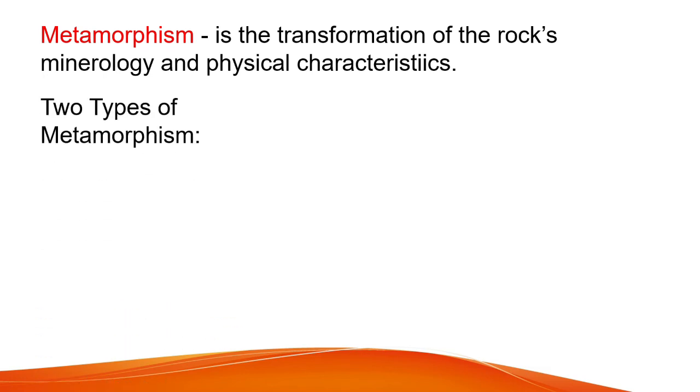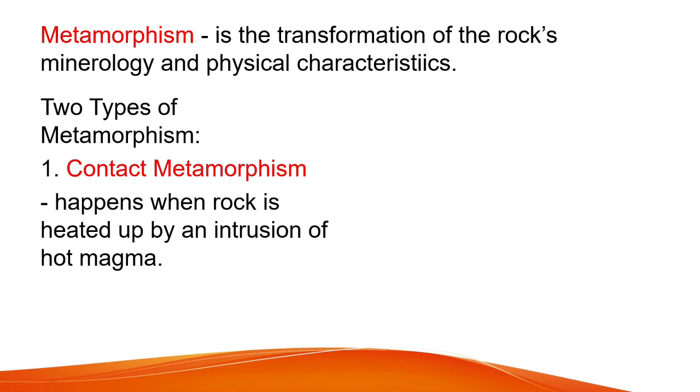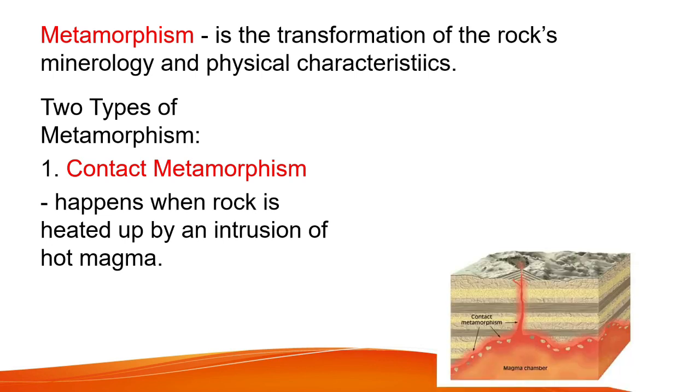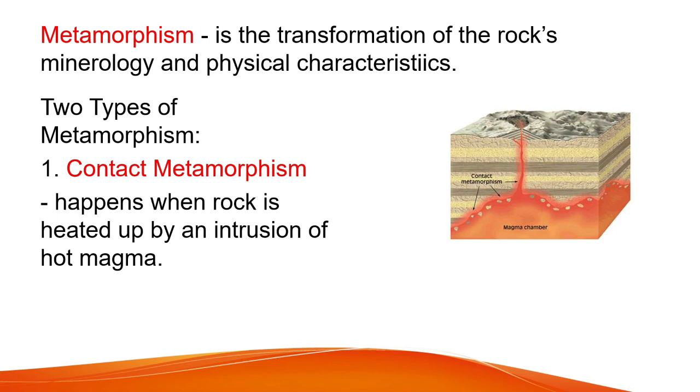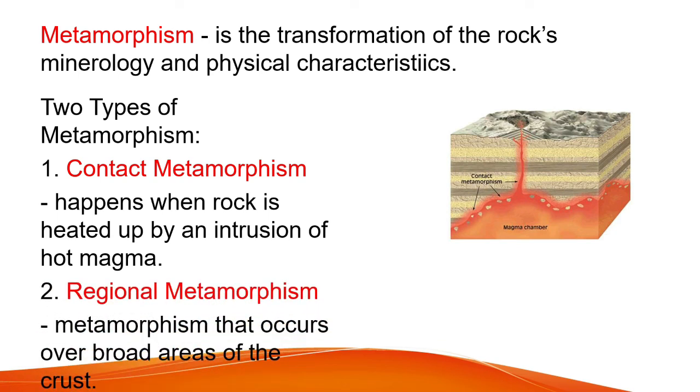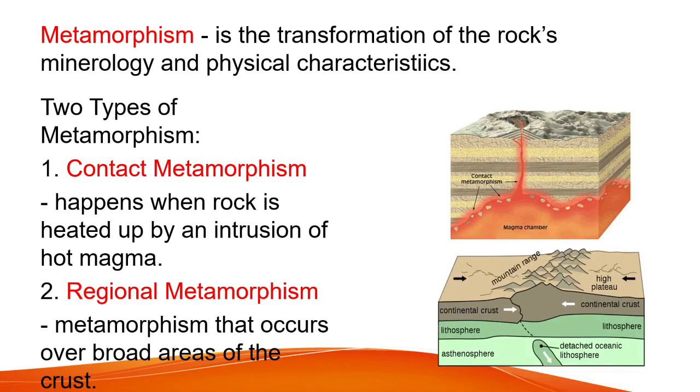Metamorphism is the transformation of rocks' mineralogy and physical characteristics. Two types of metamorphism. First is contact metamorphism. Happens when rock is heated up by intrusion of hot magma. This is the photo of contact metamorphism. Second, regional metamorphism. Metamorphism that occurs over broad areas of the crust. This is the photo of regional metamorphism.